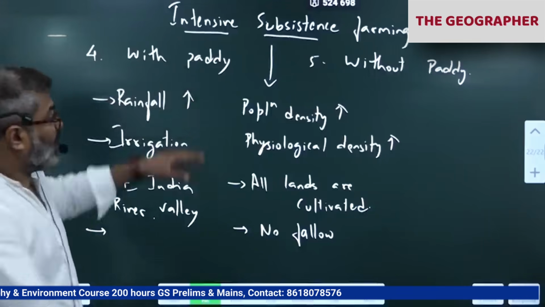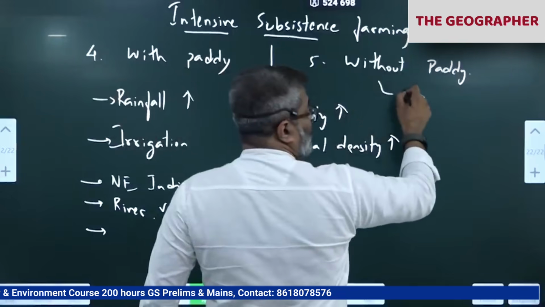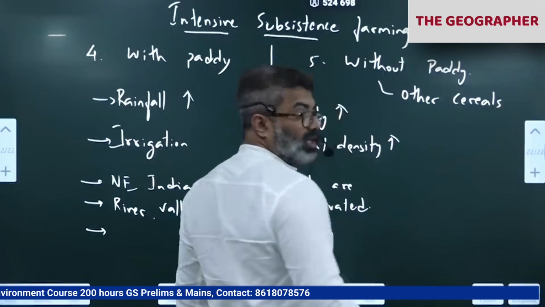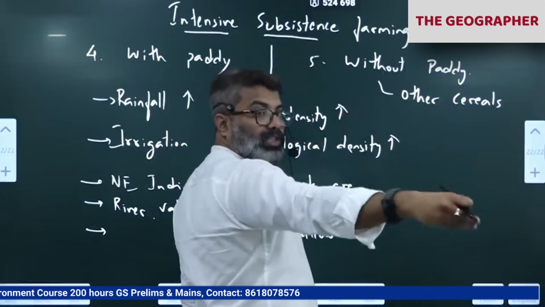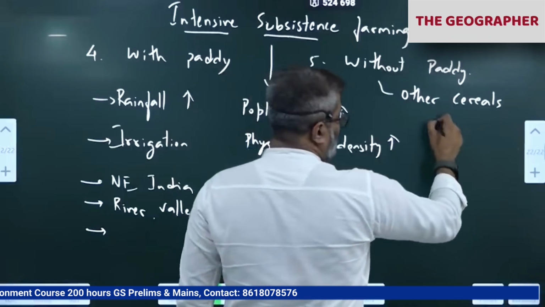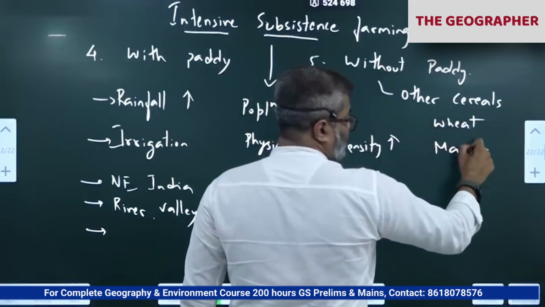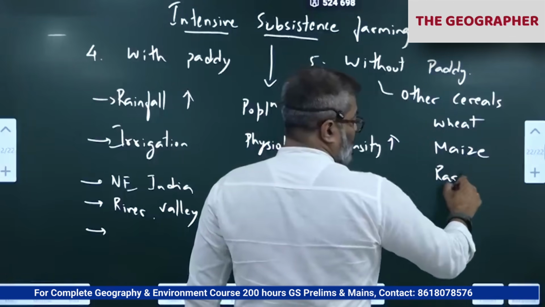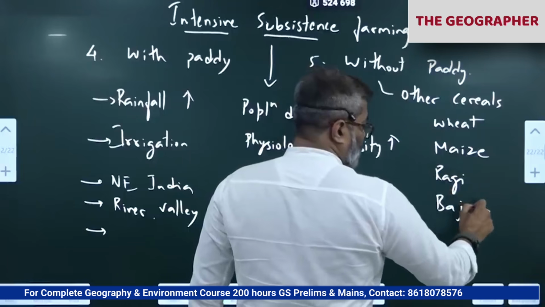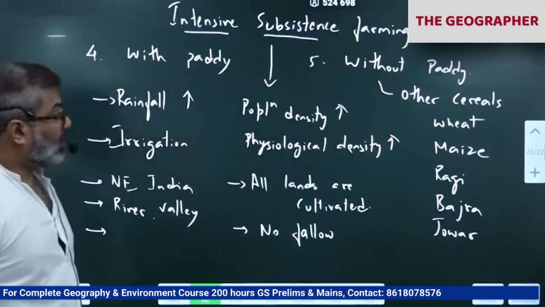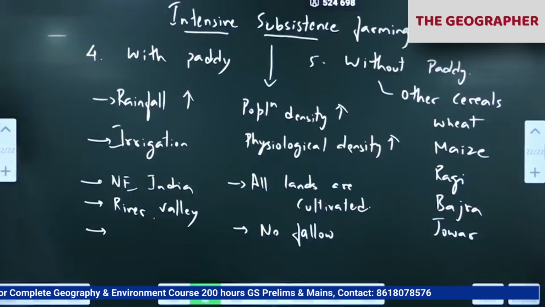When water is not available, then we go for other than paddy. Other cereals are grown. What are other cereals? Like wheat, maize, ragi, bajra, jowar. These are the crops people grow other than paddy. Because population density is very high, we go for other crops other than paddy.